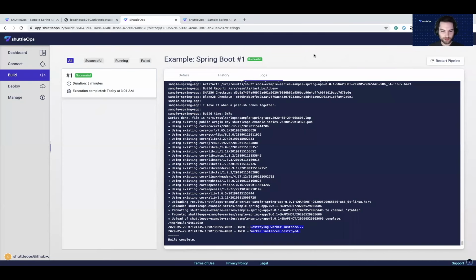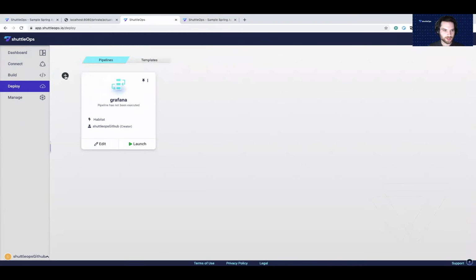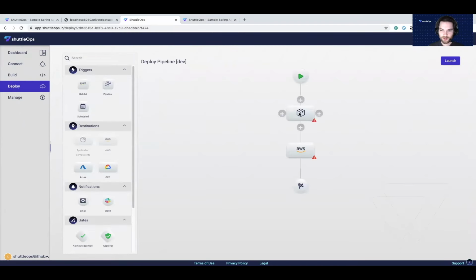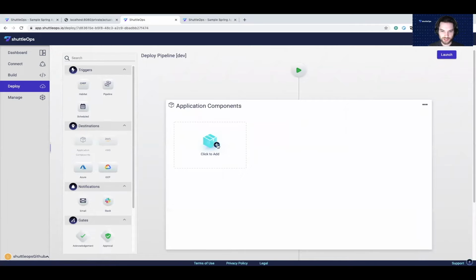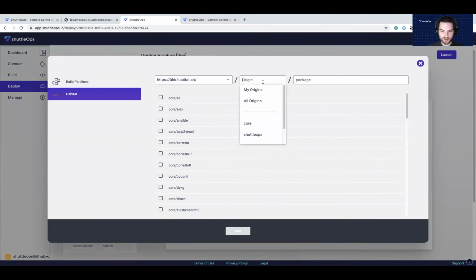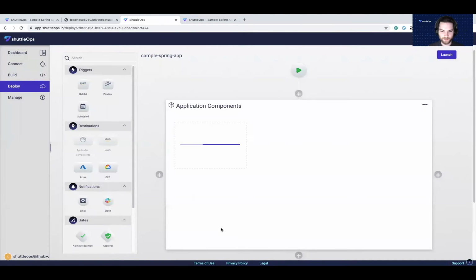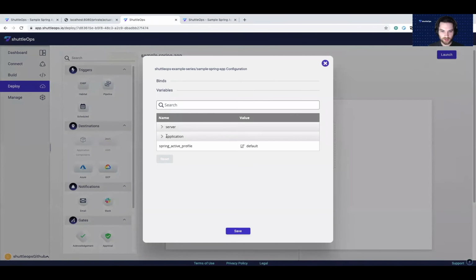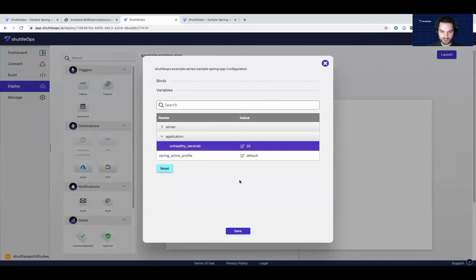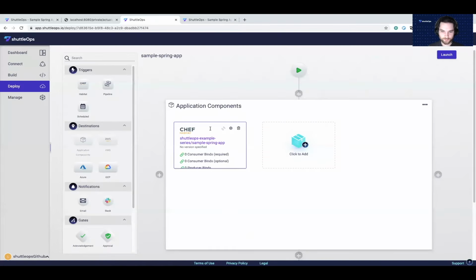Now that our build pipeline has finished successfully, we can go into the deploy tab and create a deployment pipeline. In the component selection, we can specify the origin, and the origin that my connection is configured to is ShuttleOps-example series. So I can select that application, and let's actually configure it to make the application unhealthy for 20 seconds.